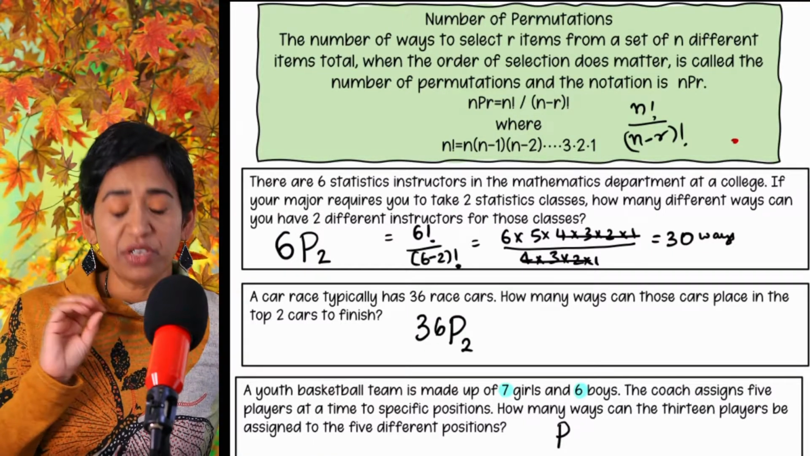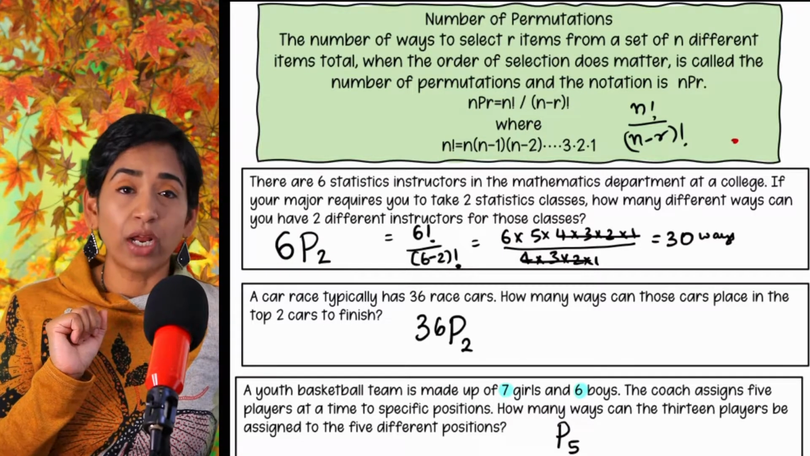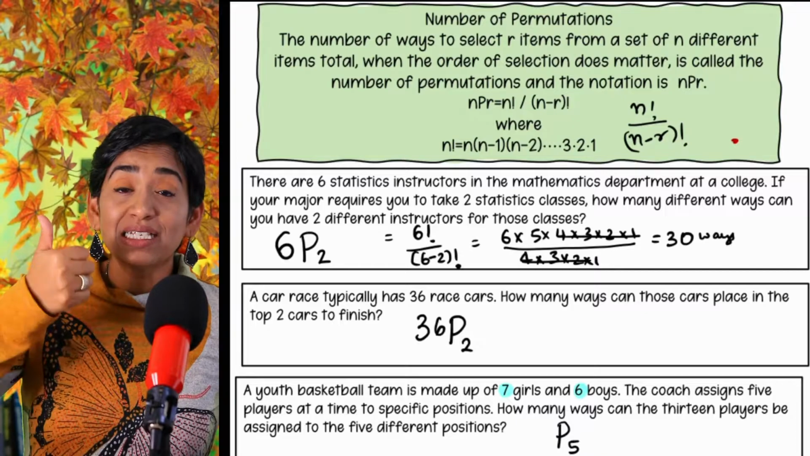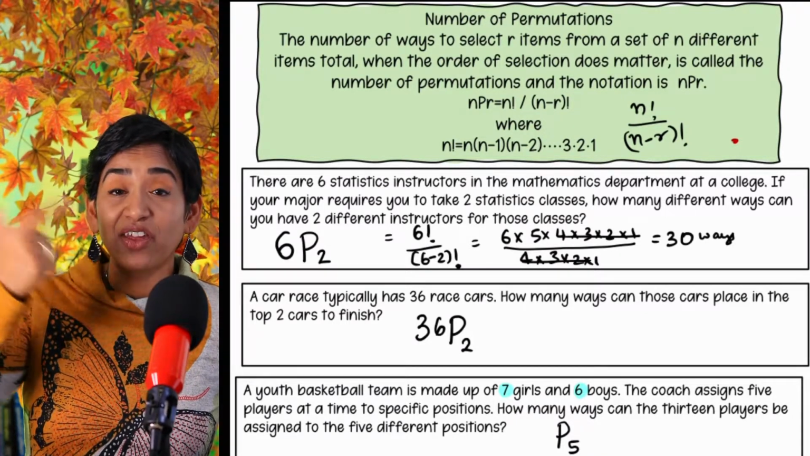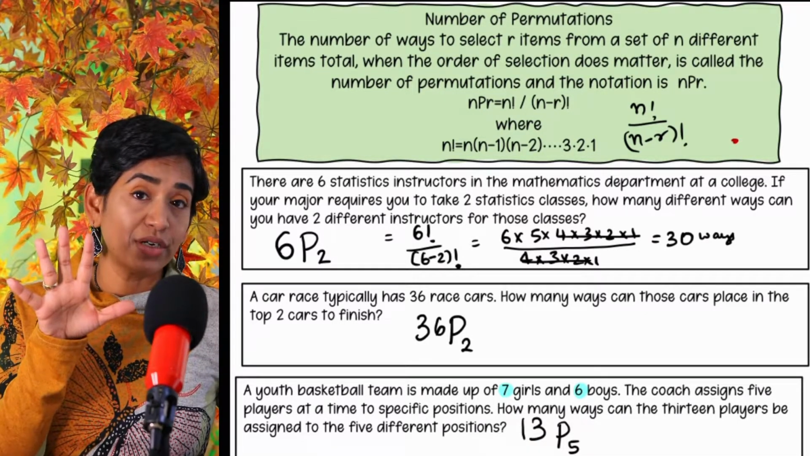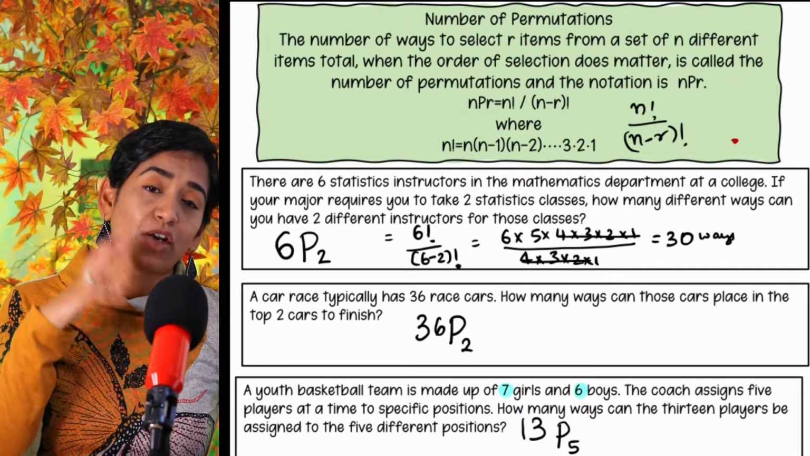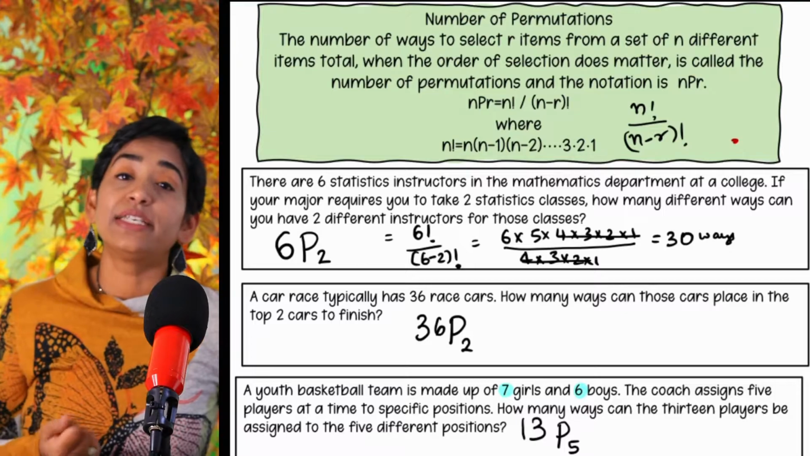P, it's a permutation. How many am I selecting? I'm selecting 5, right? From how many? 7 boys, 7 girls, and 6 boys. So altogether, 13 of them. So from 13 players, I am permutating, or I'm selecting 5 players with different positions. So it's a permutation. 13P5.